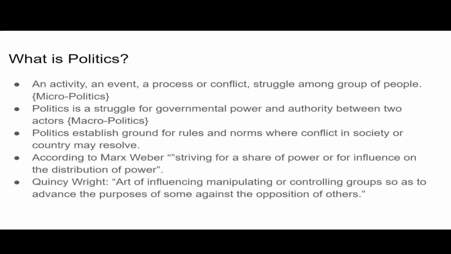So we just discussed that political science is a science or systematic study, but here it is considered different. Politics is the art of influencing, manipulating, or controlling groups. I'm mentioning art because art is something else, science is something else. We'll be discussing this in future videos, but early on, you should get the idea. According to Quincy Wright, politics is about power and controlling groups, manipulation, and all this.